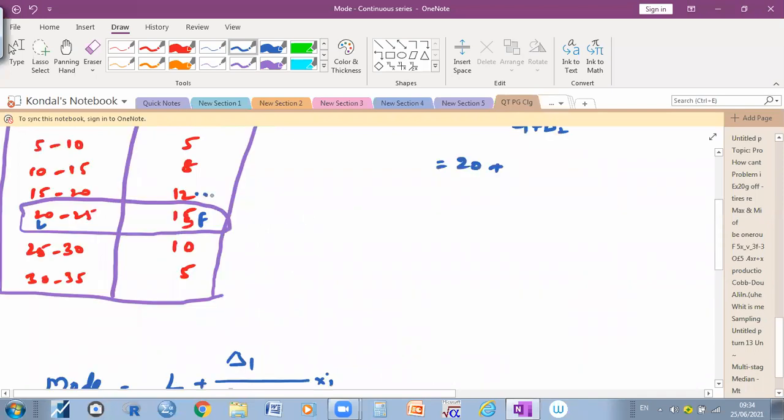So that is the difference between these two. That is called simple. We can say delta 1 is nothing but the absolute difference, so you can ignore the sign here. So the absolute difference, how much is the difference? 15 minus 12. How much? 3.